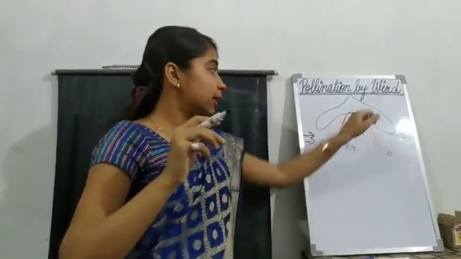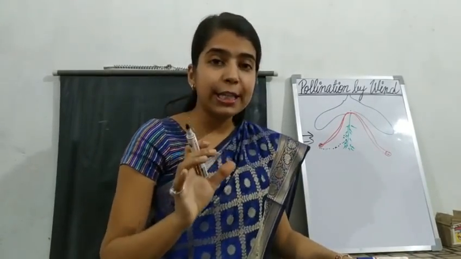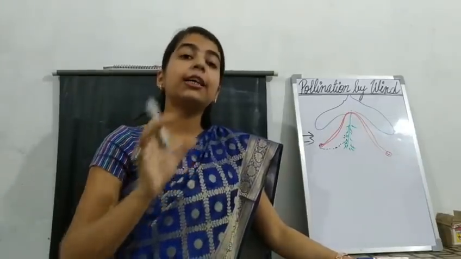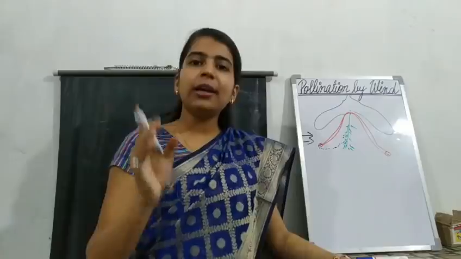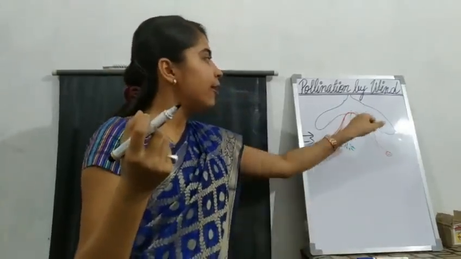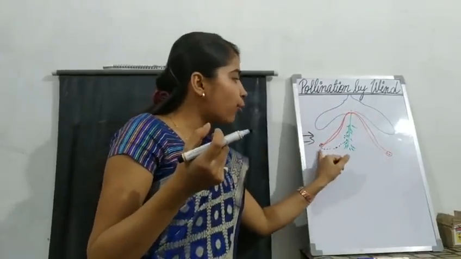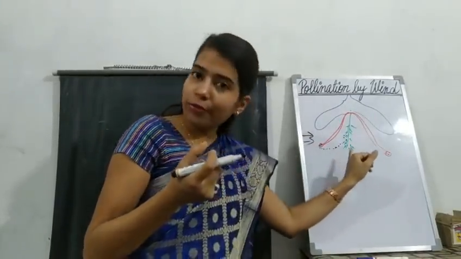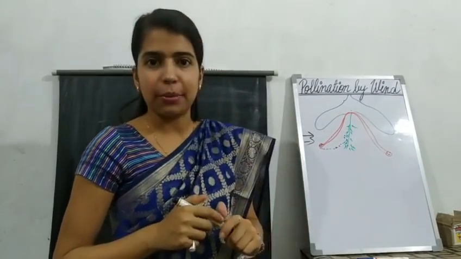See, the stigma in flowers which are pollinated by wind is just like the feathers. Have you seen the feathers of a bird? They can easily attract the dust particles to it. So similarly, when these are like a feather, what happens? These pollens will blow along with the wind and they will get stuck to the feathers of the stigma.